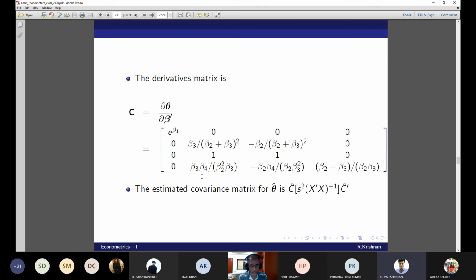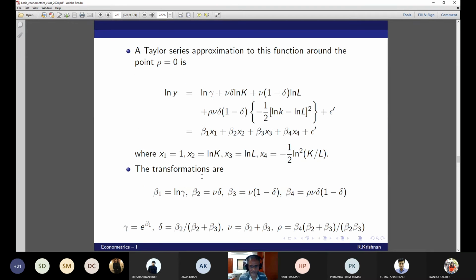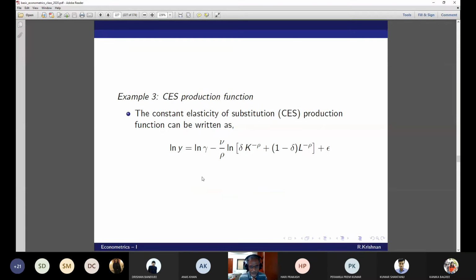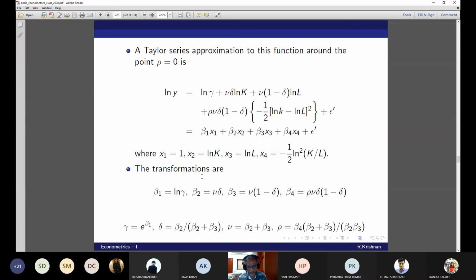You just need to know how to calculate the covariance matrix of a function of the original estimates. The original function could have been estimated in a different way, for example using nonlinear least squares also.